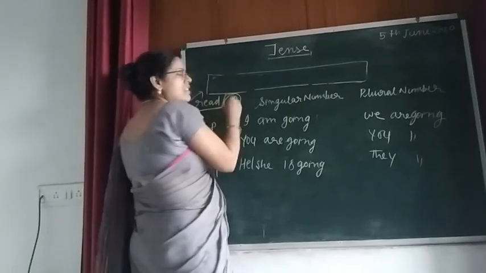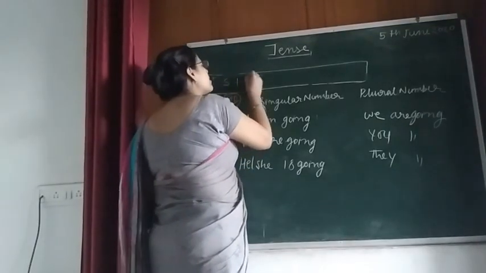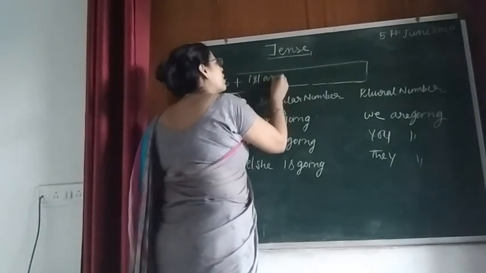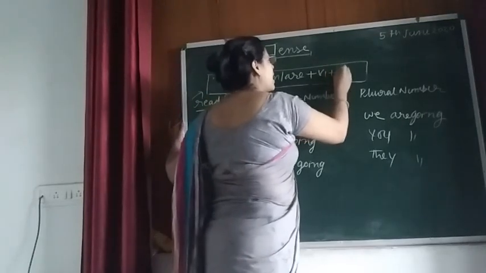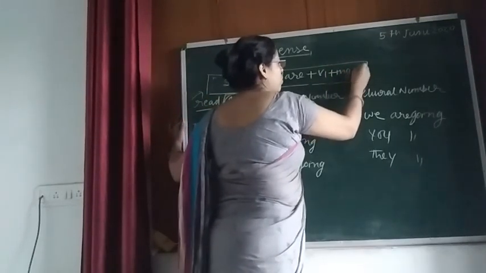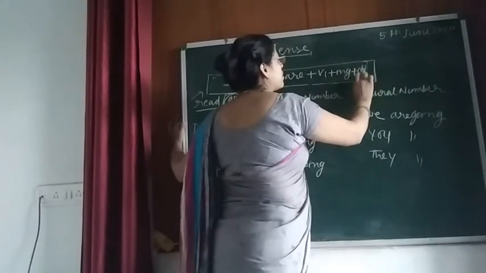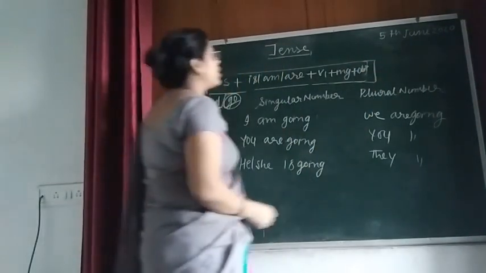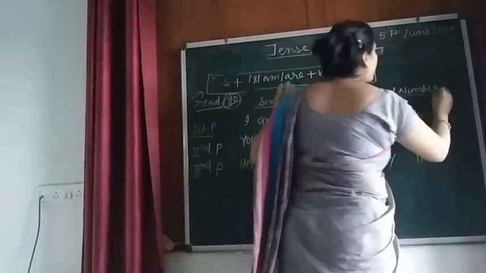The structure of present imperfect tense, or the present continuous tense, is: Subject plus is, am, are plus V1 plus ing plus object. Now it is very simple. And in English, how will you identify?